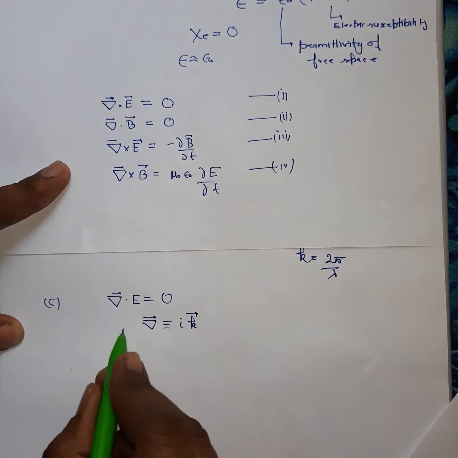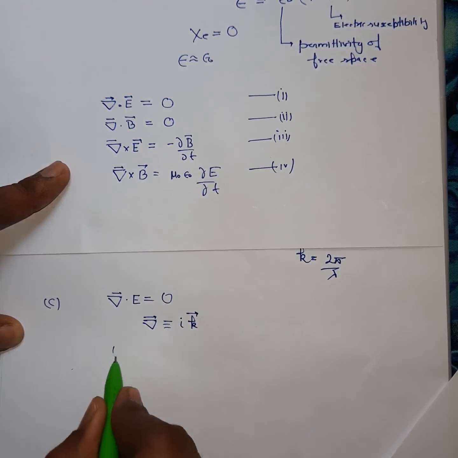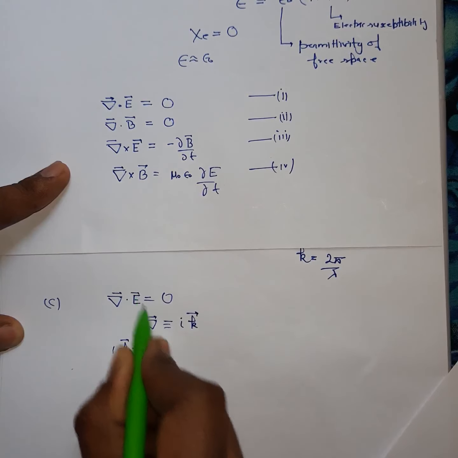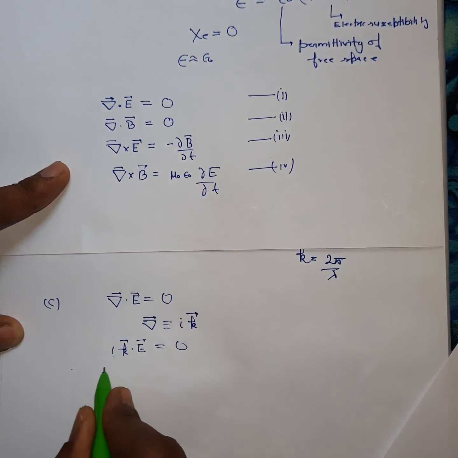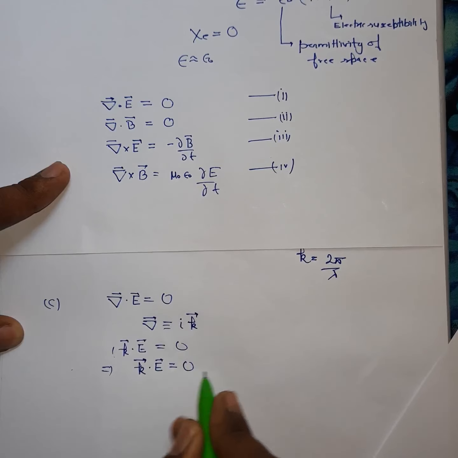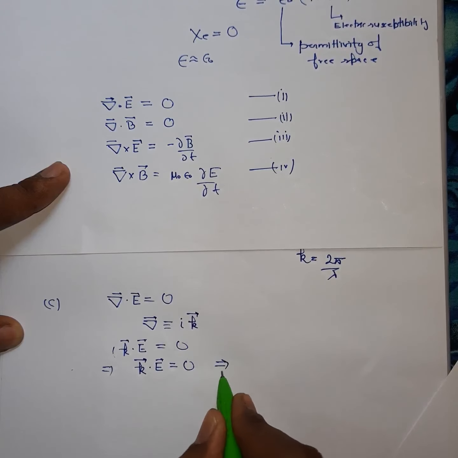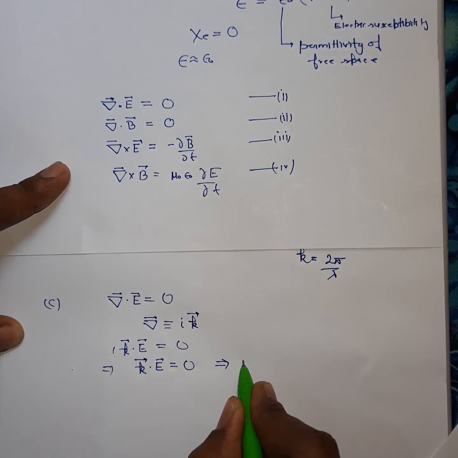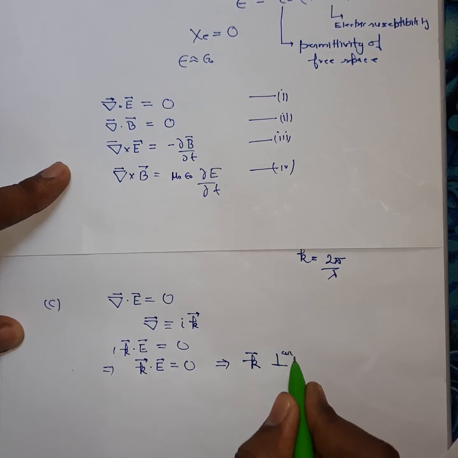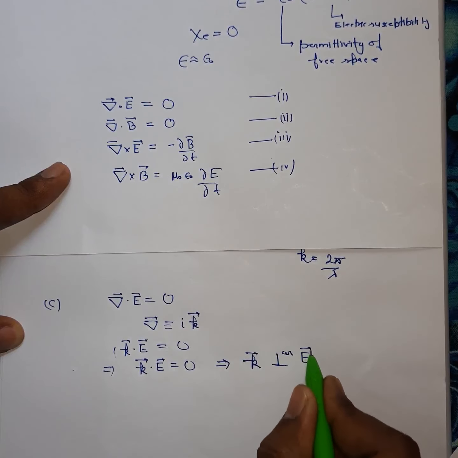So you can write here ik vector dot E vector is equal to 0. So from here you can say that the dot product of k vector and E vector is equal to 0. So it implies that k and E are perpendicular to each other. So k vector is perpendicular to the electric field vector.